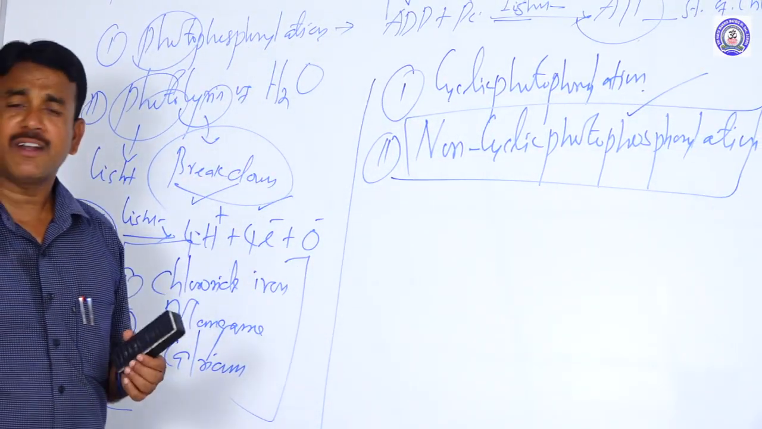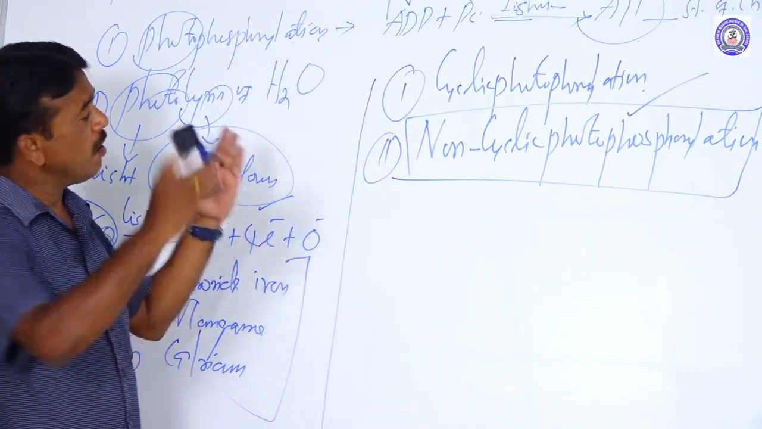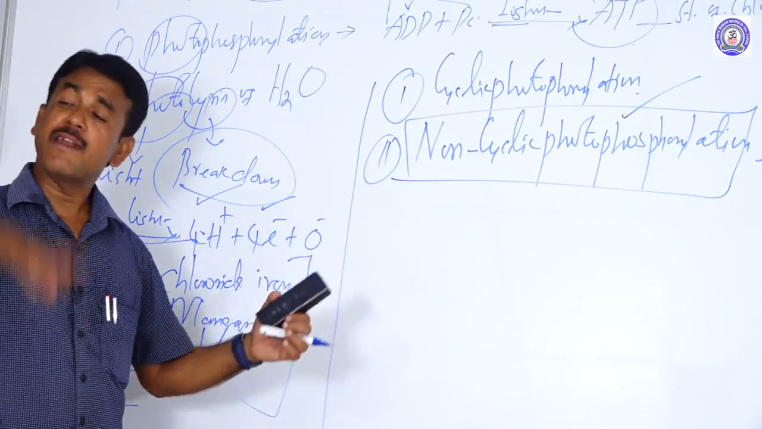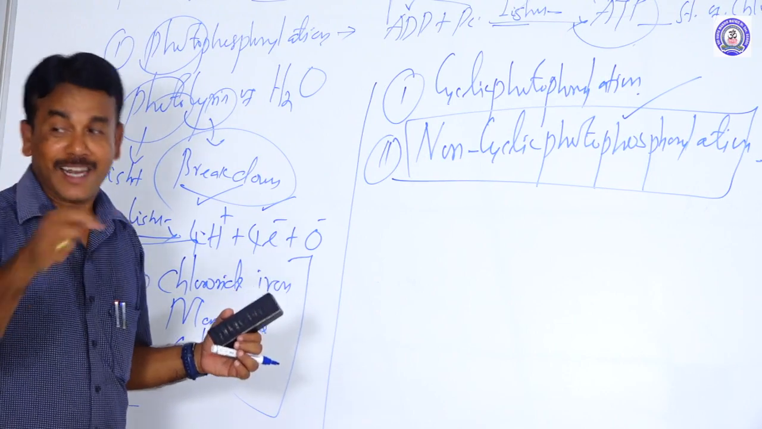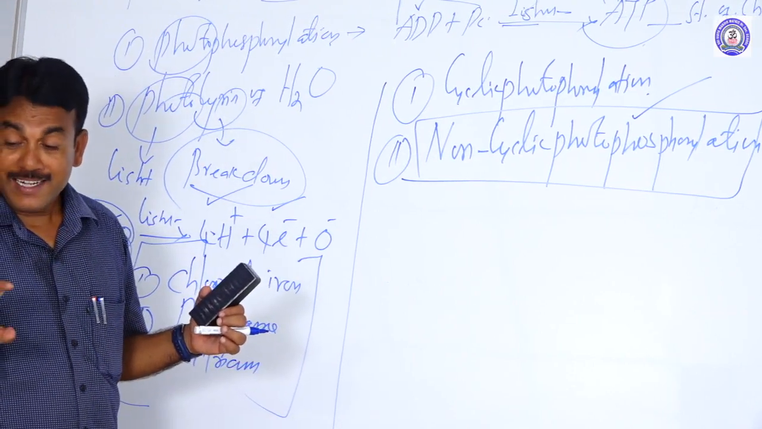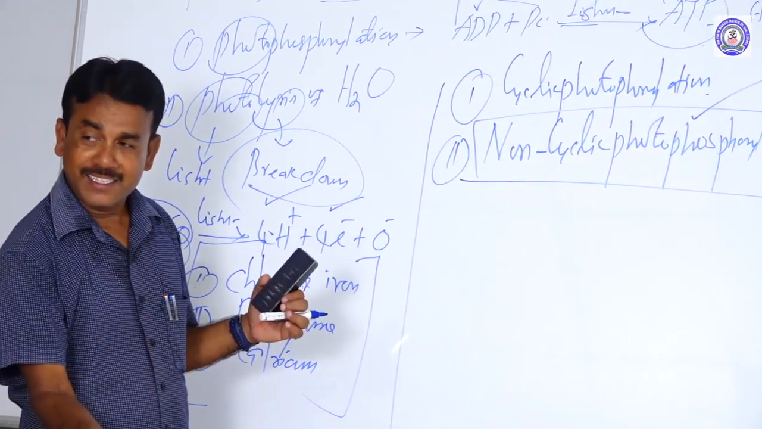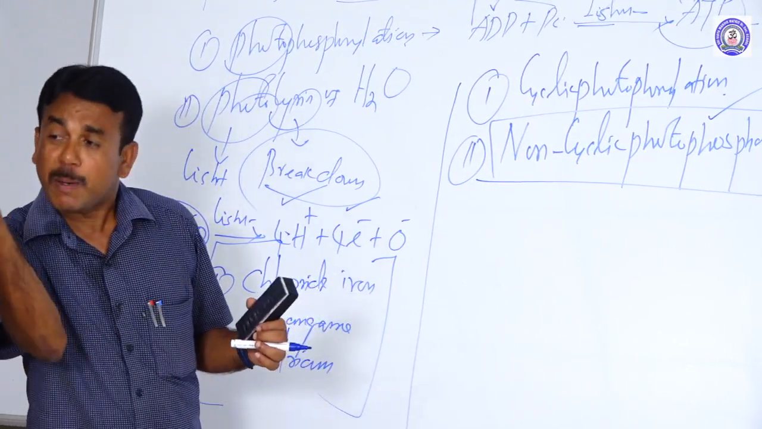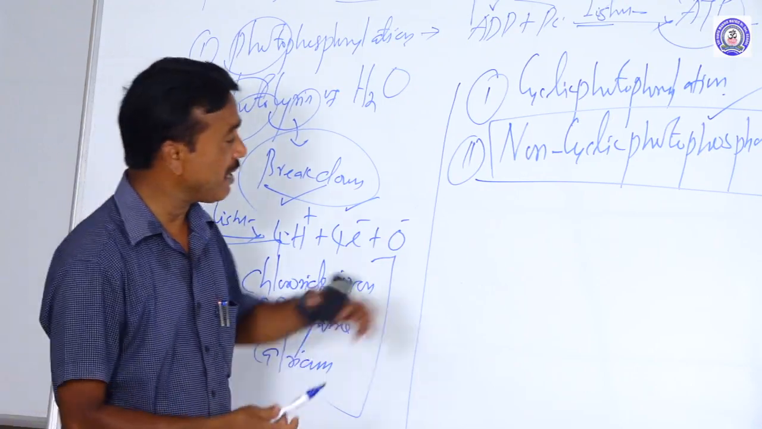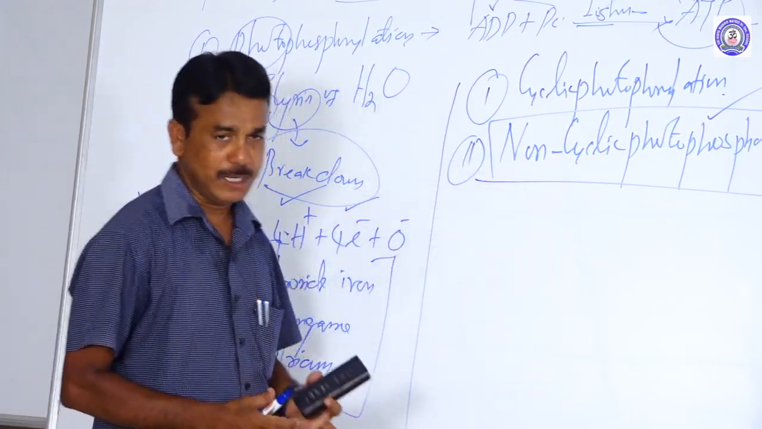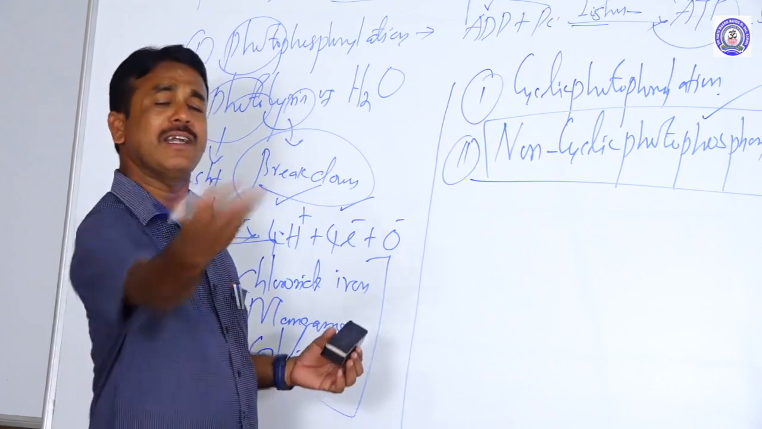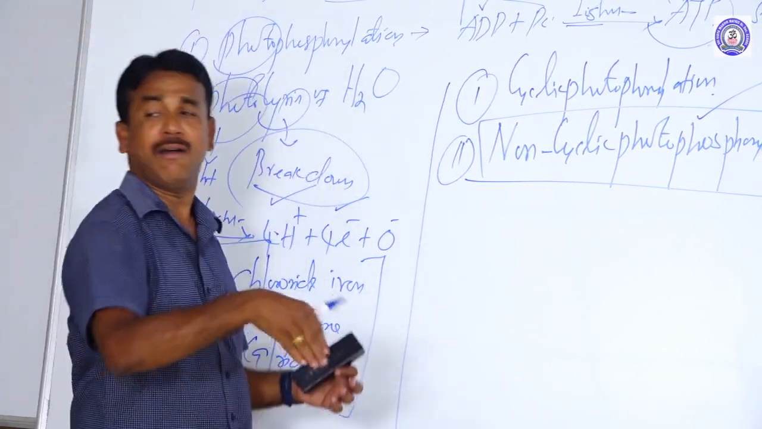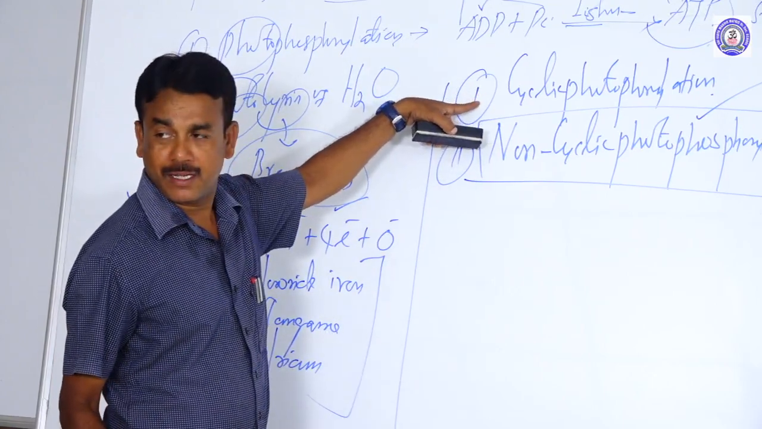What do you mean by non-cyclic? According to the structural view, the electrons are expelled, and the expelled electrons cannot return to the site from which they were emitted. The emitted electron and emitted proton can never return like this. That is called non-cyclic photophosphorylation. If the emitted electron, after emission, occurs again at the same place, it is called cyclic photophosphorylation.